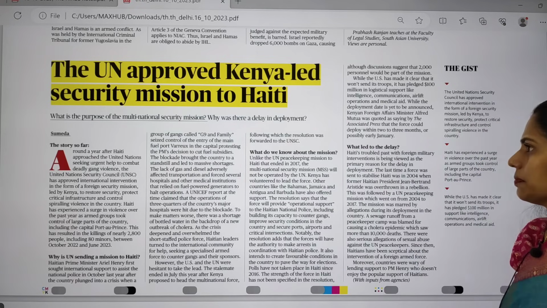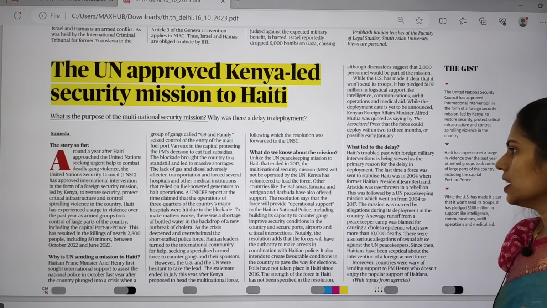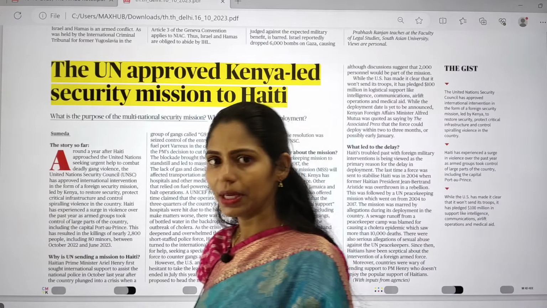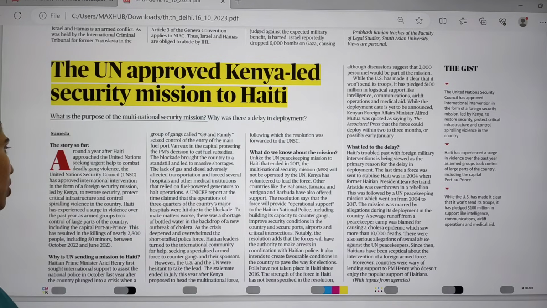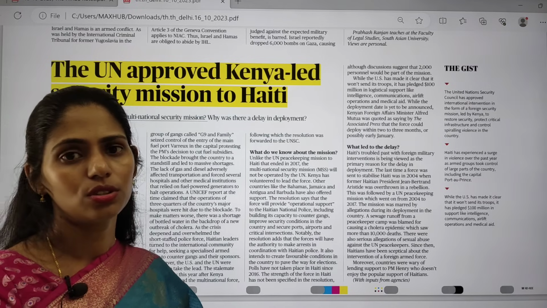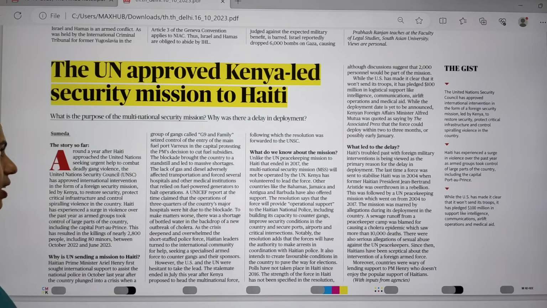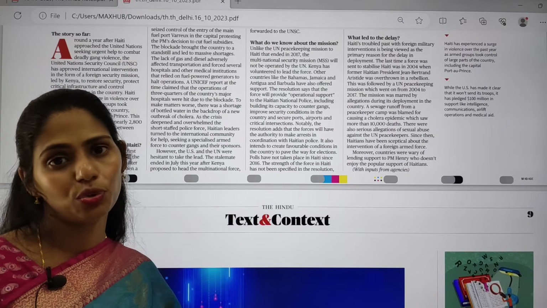Haiti is facing political instability, and a number of attacks are happening in Haiti that led to the loss of lives of people. Haiti approached the United Nations Security Council, and finally the Security Council agreed to provide some assistance. So this article is also very important, and there is a chance of getting a map-based question.